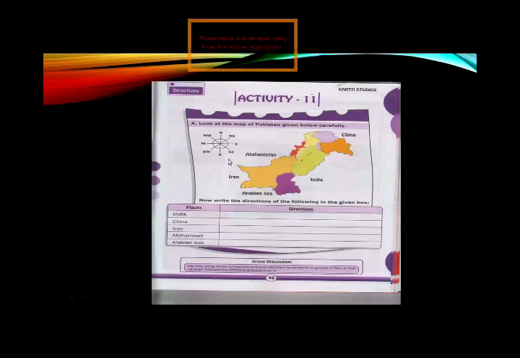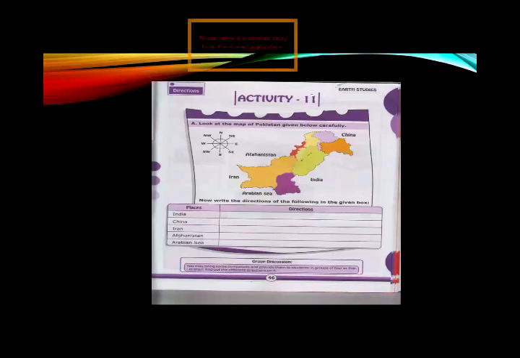There are countries' names written on this page: Iran, Afghanistan, China, India, and there is an Arabian Sea. These are our neighboring countries of Pakistan.